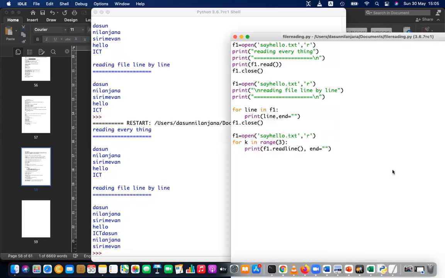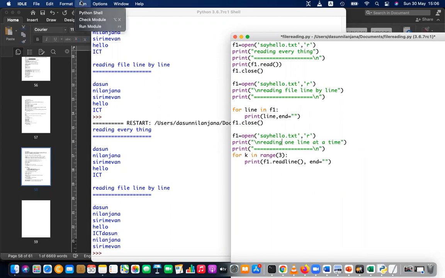Okay, see the third one. The third one is reading. Let's put a heading also, otherwise: reading a file one line at a time. So reading one line at a time.